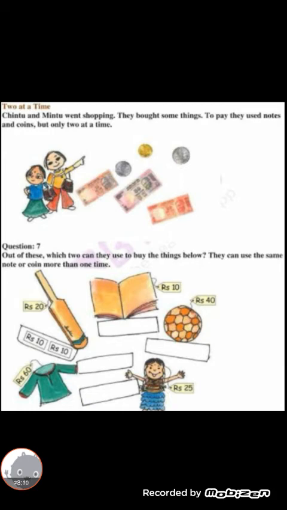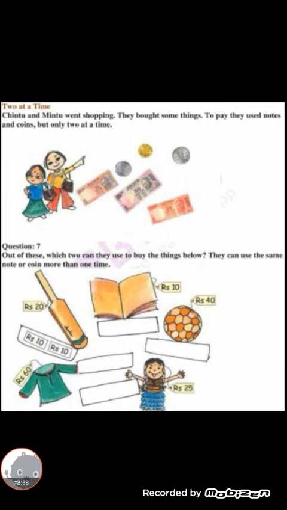Children, turn to page 80. Look, Chintu and Mintu went shopping. They bought some things. To pay, they used notes and coins, but only 2 at a time. Children, listen carefully. Who went to the shop? Chintu and Mintu. They bought some things. Children, when you go to any shop, what do you buy?